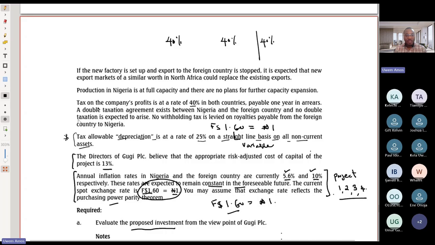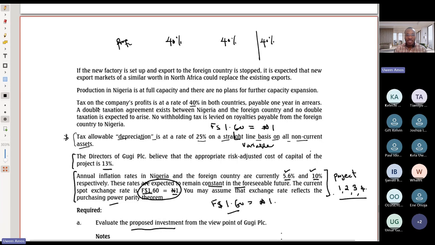It says a double taxation agreement exists between Nigeria and the foreign country, and no double taxation is expected to arise. So on the profit we make from abroad, what do you think will be the tax rate?